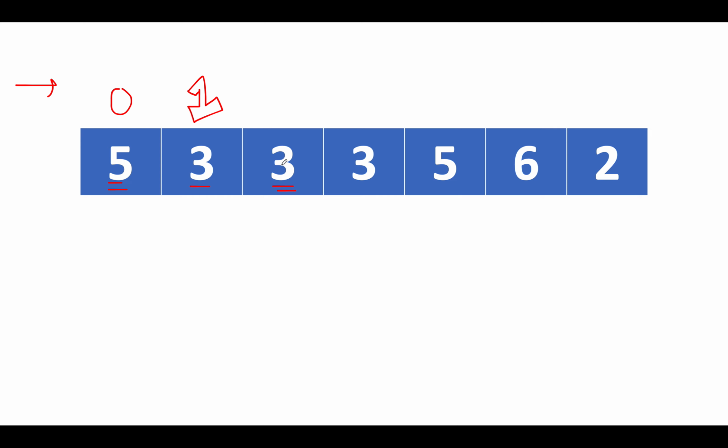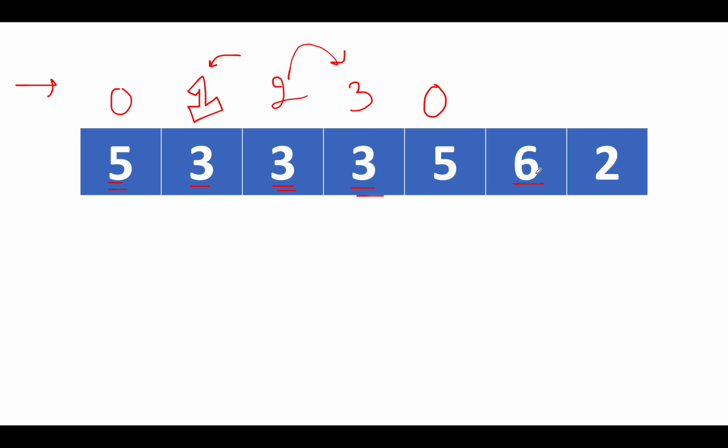3 is equal to 3. It's again in continuity with non-increasing, so the value gets updated to whatever value was previously held plus 1, which is 2. Let's continue. Next we see is again 3. It's again non-increasing in nature, so we update the value to 2 plus 1, which is 3. Let's proceed ahead. Now what we see is an increasing slope. That means we need to reset the pointer, so the value gets updated to 0.